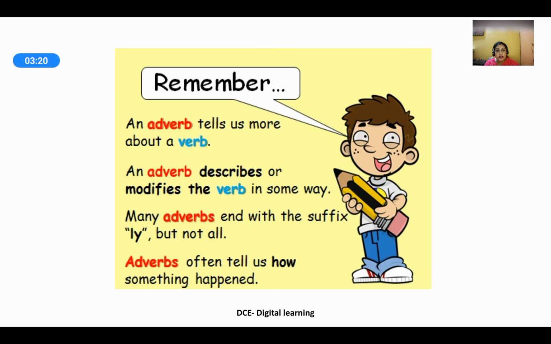Remember, an adverb tells us more about a verb. An adverb describes or modifies the verb in some way. Many adverbs end with the suffix ly, but not all. Adverbs often tell us how something happened.